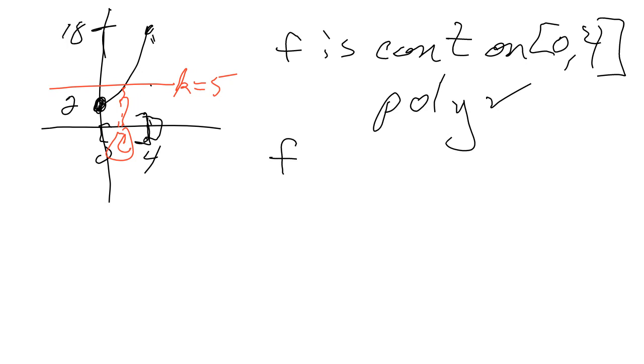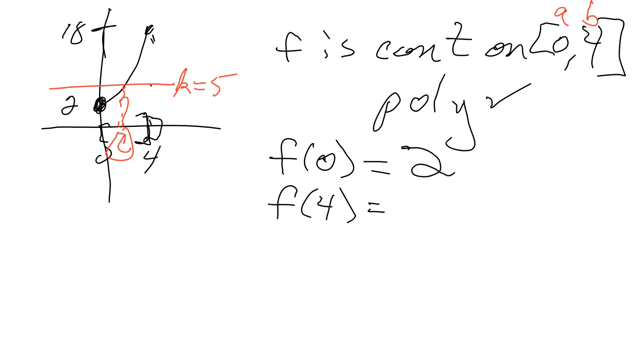So it's continuous on that closed interval because it's continuous everywhere. And then I have to show that f of a, which is f of 0, and f of b, which is f of 4, are not equal. So, right, this is my a, this is my b. f of 0 is a height of 2, and f of 4 is a height of 18 by plugging those in. And basically, these are not equal.